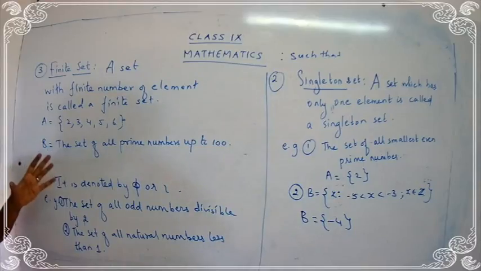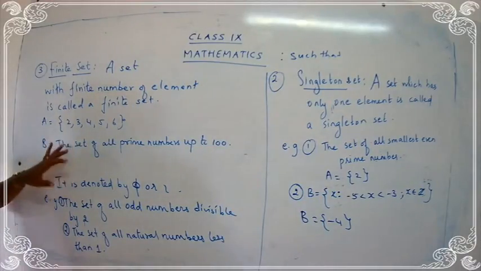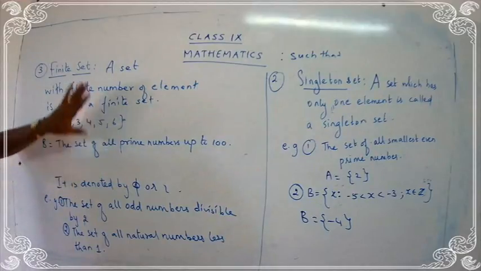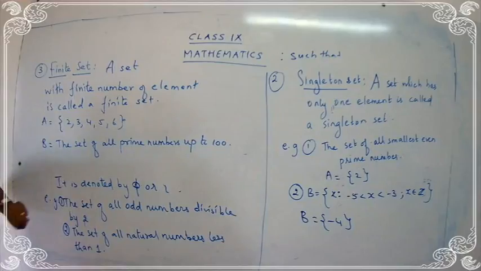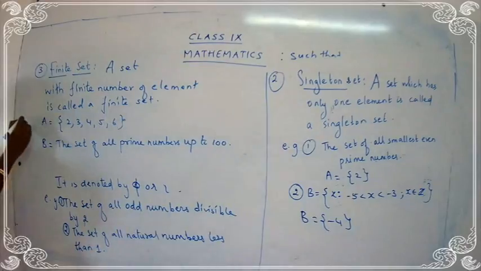We know the numbers up to 100. What are the different prime numbers up to 100? Yes, we know the different prime numbers up to 100. So this is a finite set. Finite set means what? We can count the number of elements. We can note all the members. So this is a finite set. Take down the examples for a finite set.